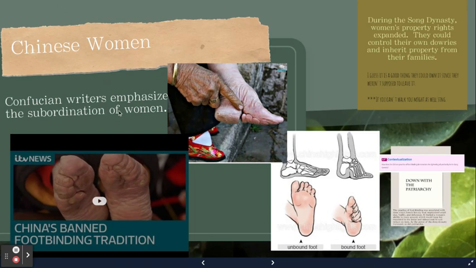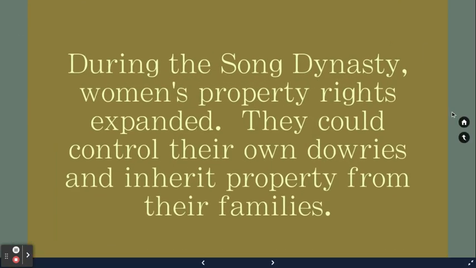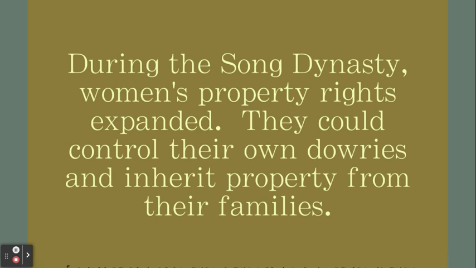So Confucian writers are going to emphasize that subordination of women. And during this time period, you are going to see women start binding their feet. They see it as a sign of beauty to make their foot look like a lotus flower. So it's super tiny. The whole thing is during the Song Dynasty, women had this and they couldn't obviously work outside jobs.